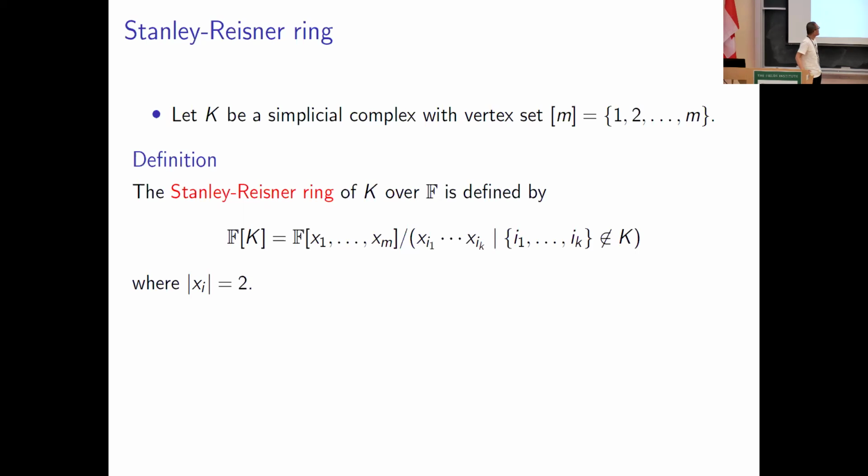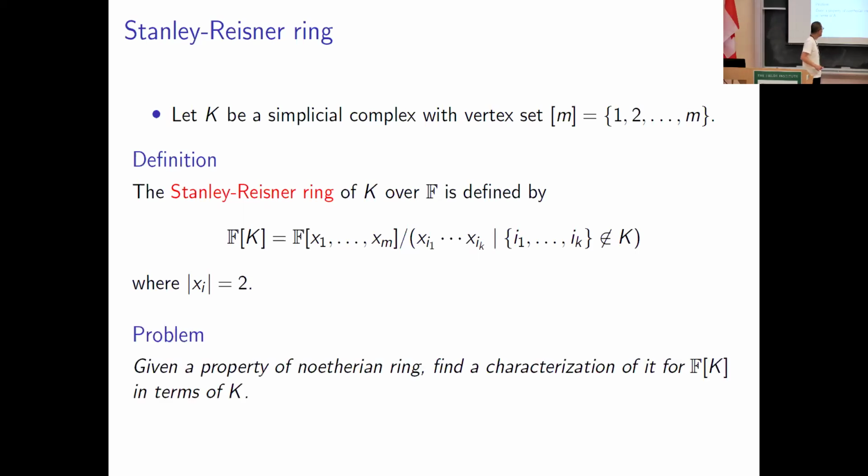Let K be a simplicial complex with vertex set [m]. [m] is the set of integers from 1 to m. And then we have a Stanley-Reisner ring over the field F like this.